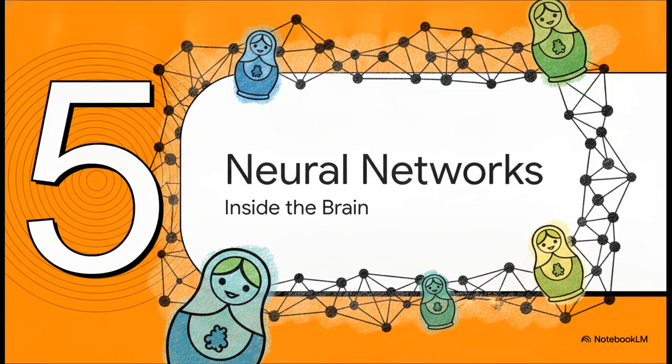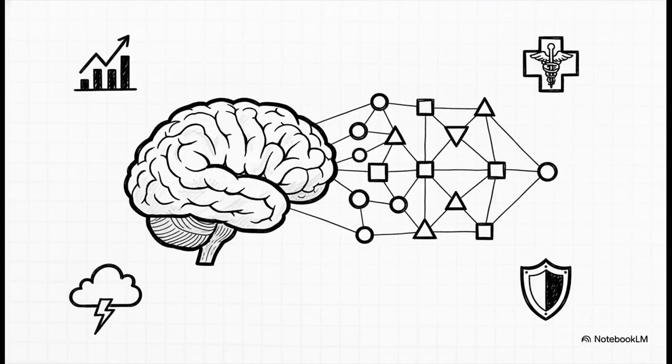Section 5. Inside Neural Networks. Inside the Brain. Deep learning relies on artificial neural networks, or ANNs, and these are deeply inspired by the biological structure of the human brain. Instead of biological neurons, they utilize digital processing nodes. ANNs are essentially the foundational brains of modern, highly advanced machines. They auto-extract features to power vast, incredibly complex applications in everything from stock market prediction and healthcare diagnostics to weather forecasting and even advanced defense systems.